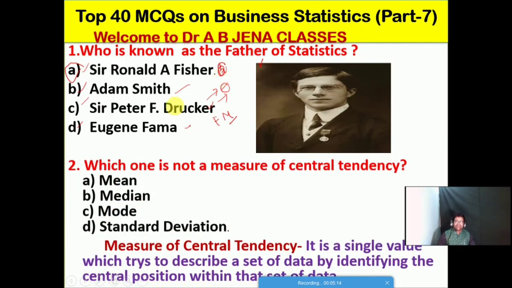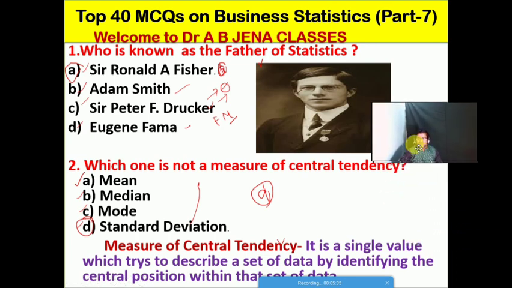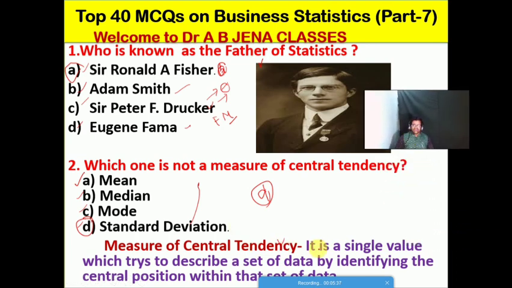Second one, we will see the MCQ: Which one is not a measure of central tendency? A: mean, B: median, C: mode, D: standard deviation. Friends, D is the right option. Standard deviation is not a measure of central tendency. What is the meaning of measure of central tendency? It is a single value which tries to describe a set of data by identifying the central position within that set of data. That is the meaning of measure of central tendency.